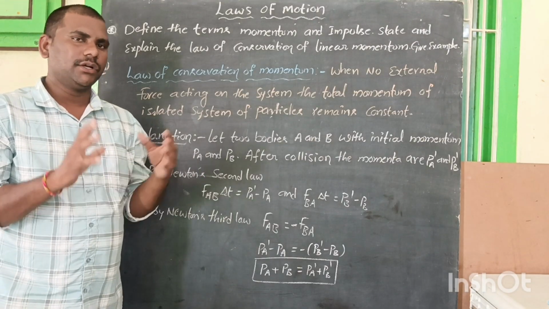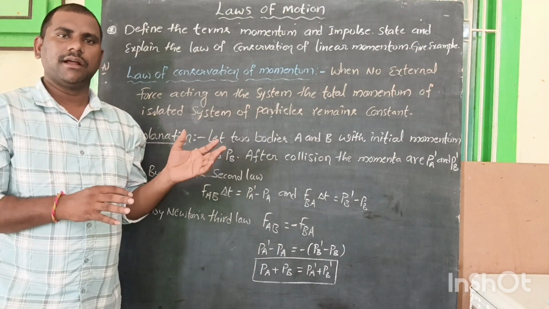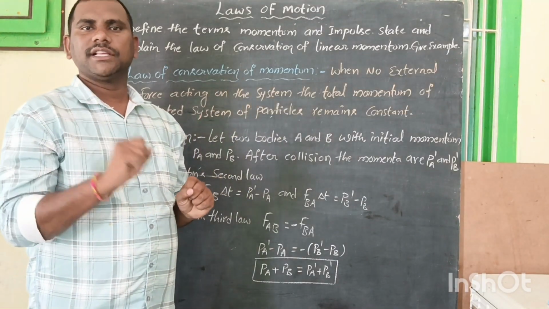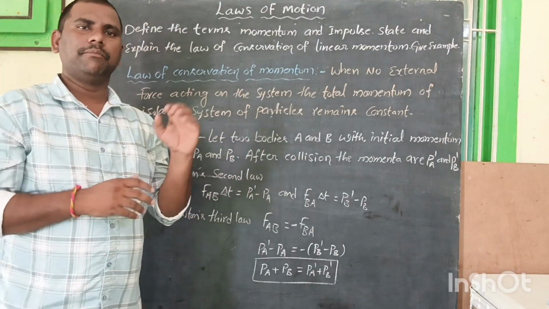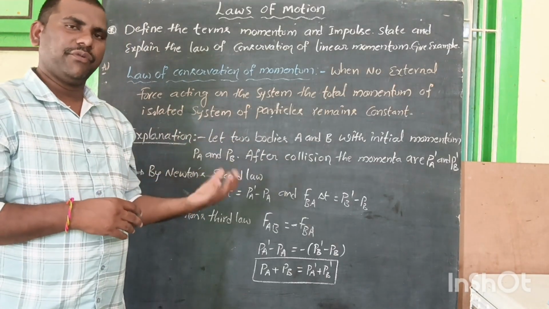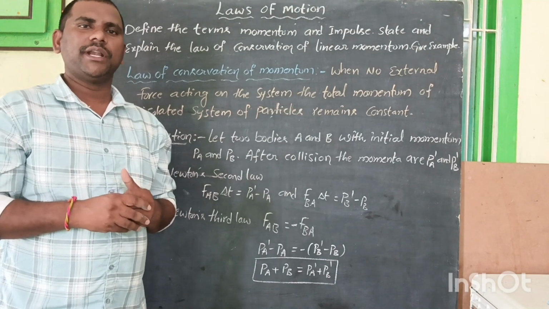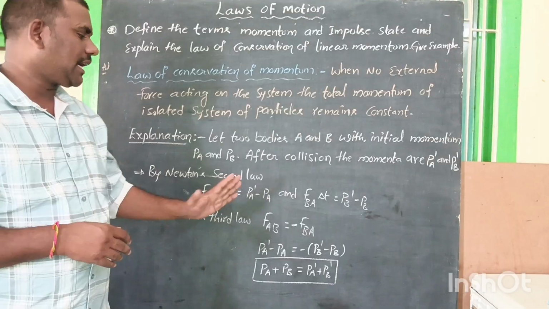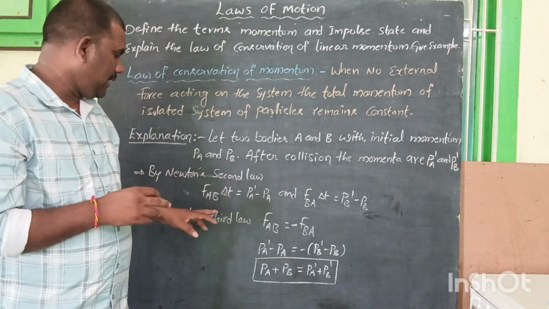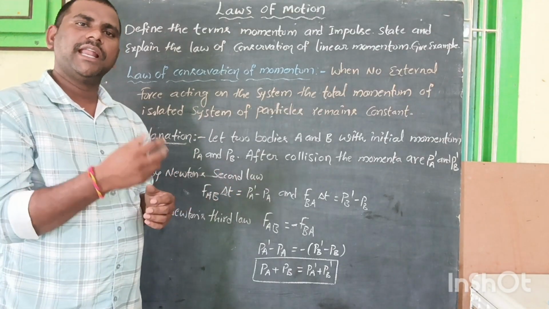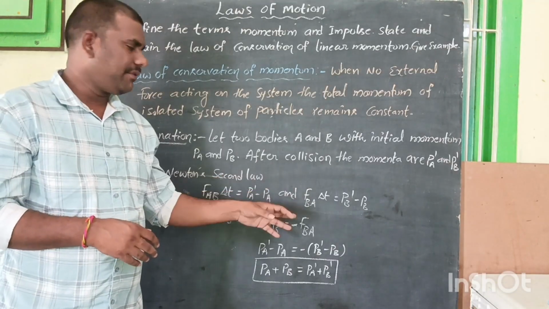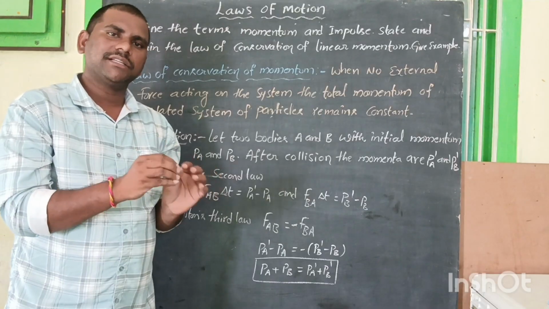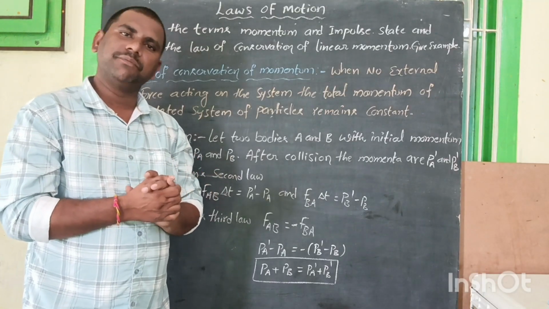Suppose we take two bodies, one is A and another one is B. Their momenta are PA and PB before collision, and after collision the momenta change to PA dash and PB dash. According to Newton's second law, FAB into delta t is equal to PA dash minus PA, and in the same way FBA into delta t is equal to PB dash minus PB.